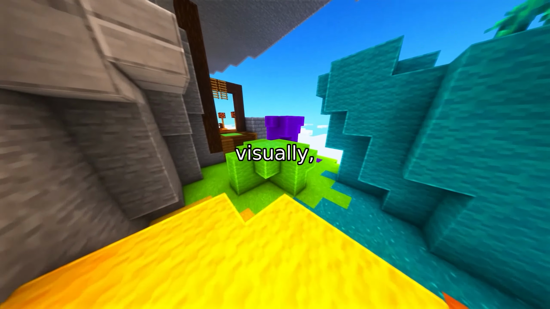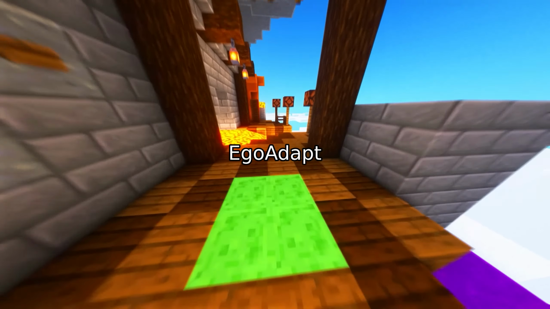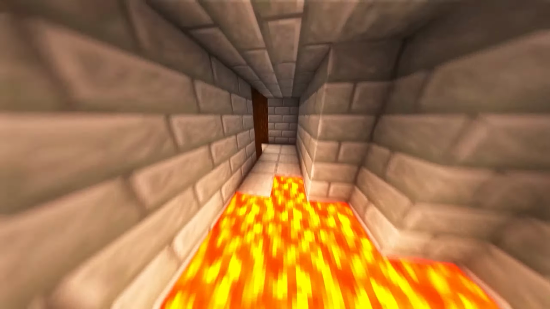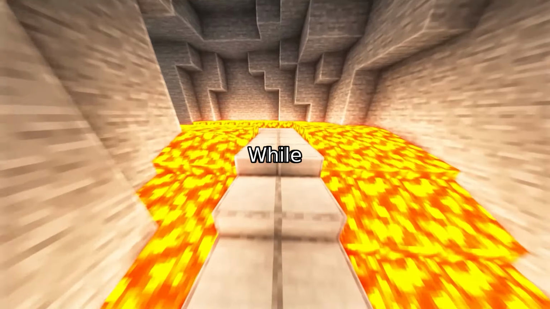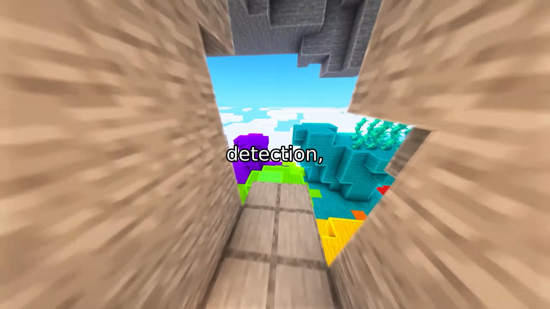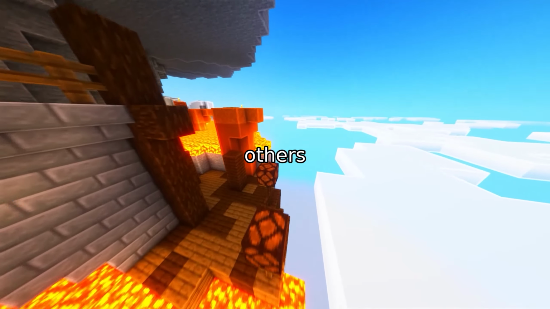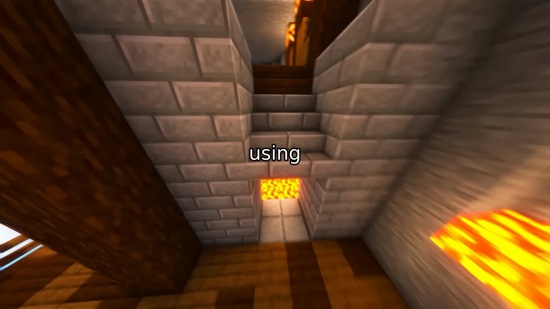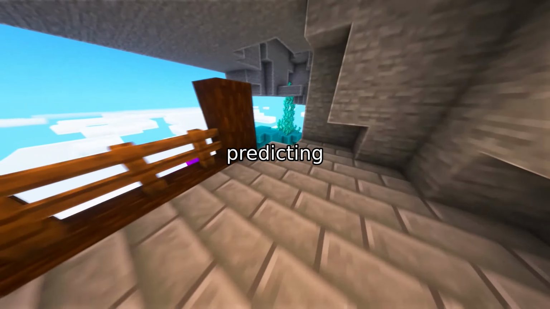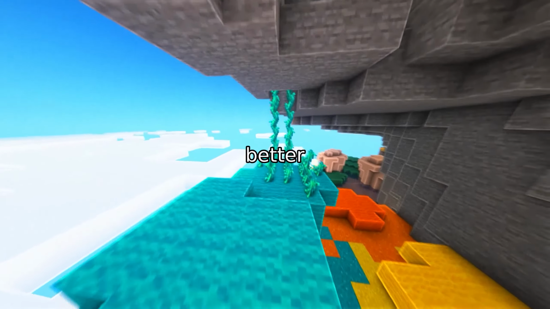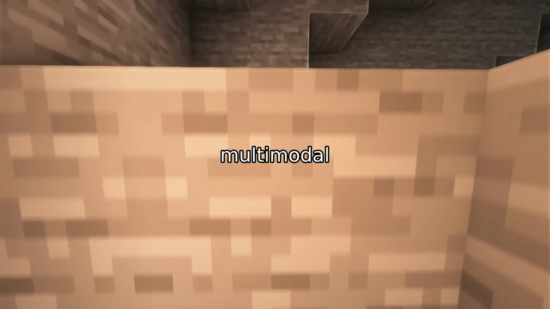And visually, in multi-speaker environments, EgoAdapt correctly identifies the speaker facing the camera, while others mislabel listeners as speakers. In noisy settings, while others fail, EgoAdapt maintains accurate detection, even when speech is partially masked. And when the camera moves, while others lose track, EgoAdapt shifts to audio, using context, timing, and voice direction to keep predicting correctly. EgoAdapt isn't just a better model, it's a paradigm shift in multimodal AI.